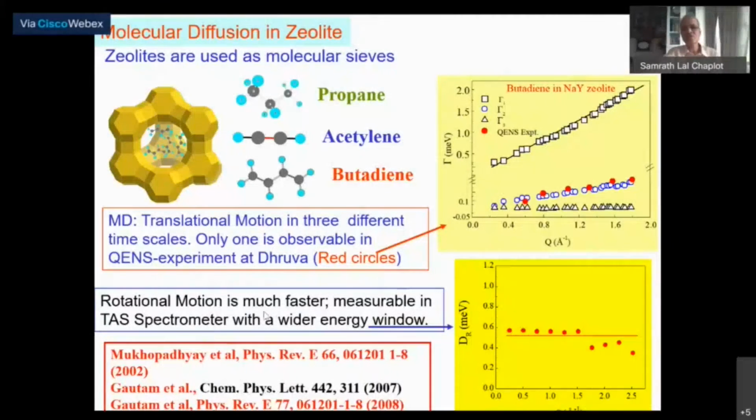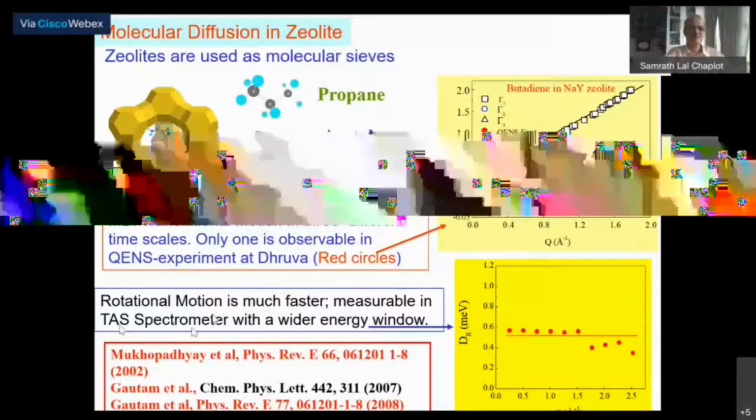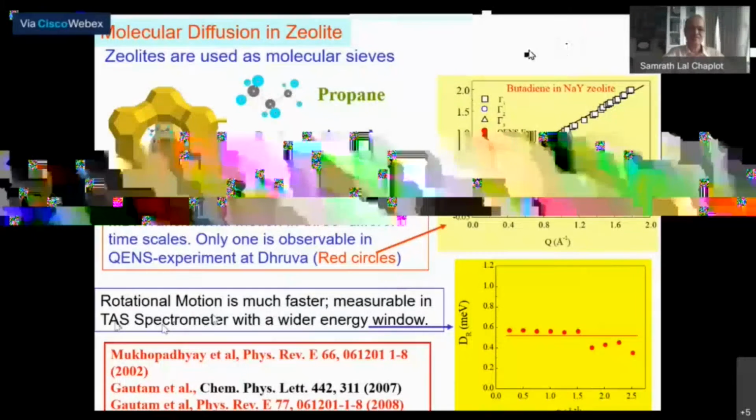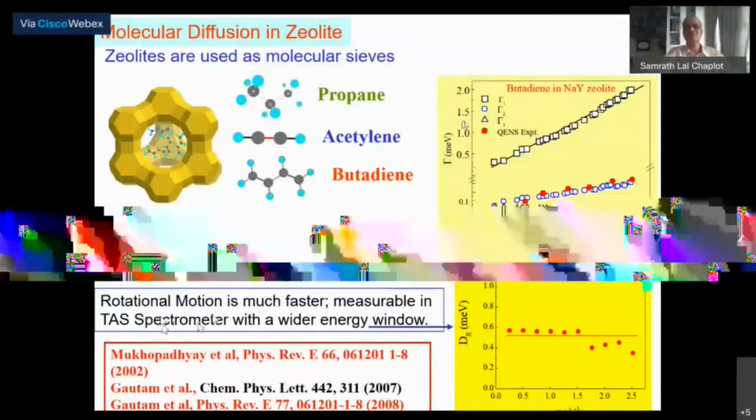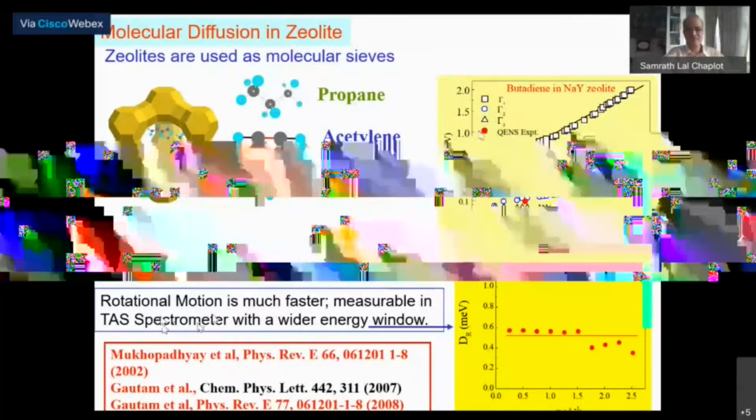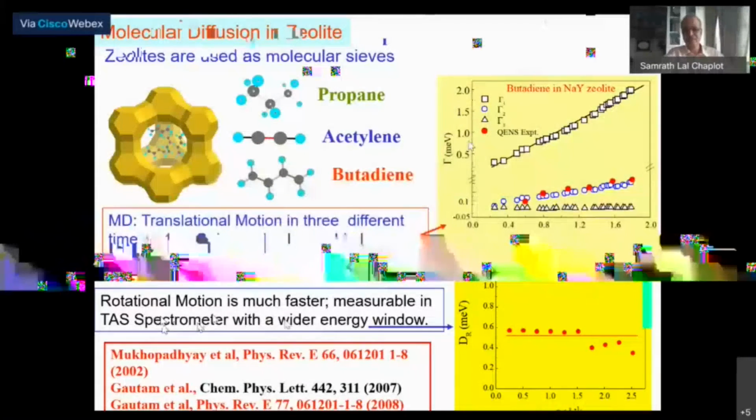That was done on another instrument at the Dhruva reactor, which is a triple axis neutron spectrometer. As I said, the triple axis neutron spectrometer typically has an energy resolution of a few millielectron volts, and is often used for inelastic neutron scattering.